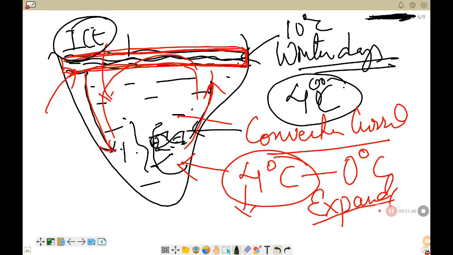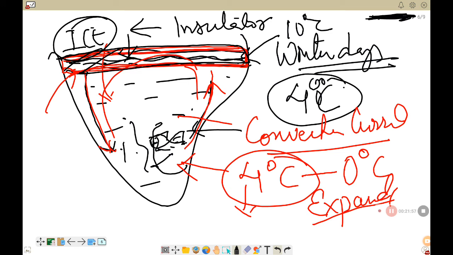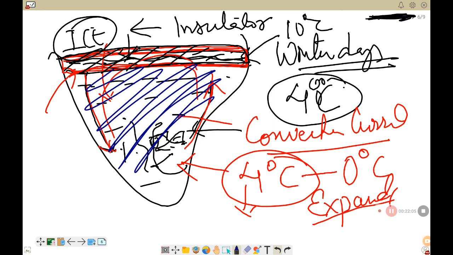Now you know ice is a poor conductor, so it acts as an insulator here. So a thick layer of ice is formed only on the upper surface of the lake, whereas at the lower part of the lake it is still water, and the temperature of the water here is 4 degrees Celsius.